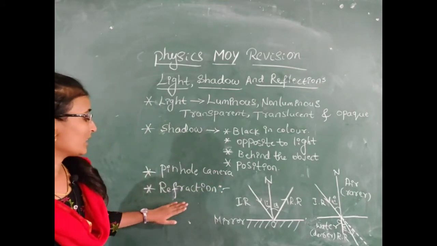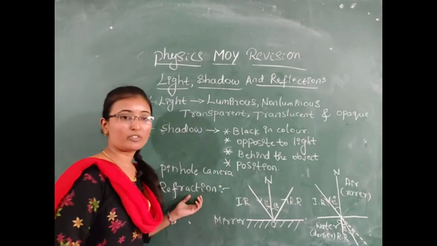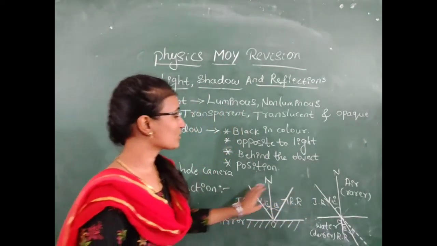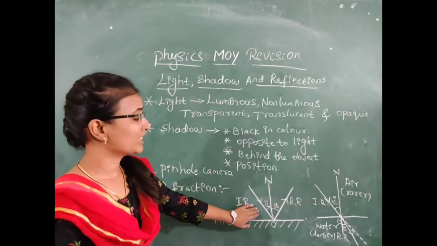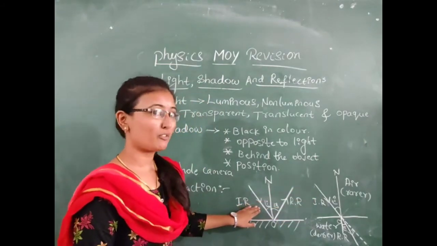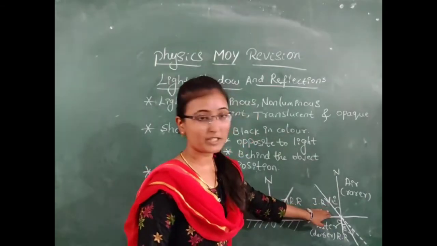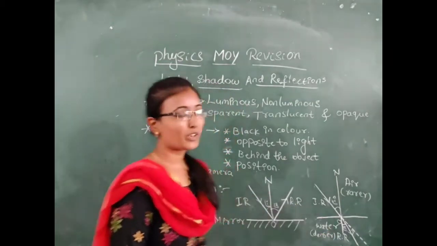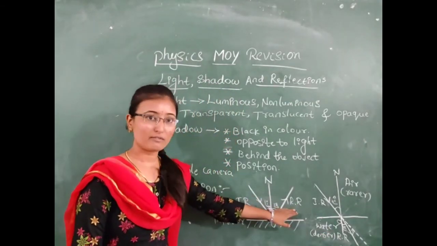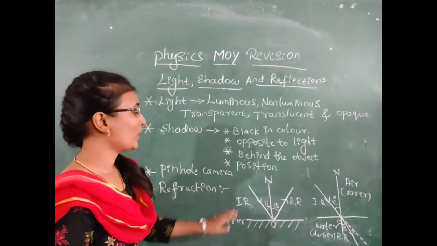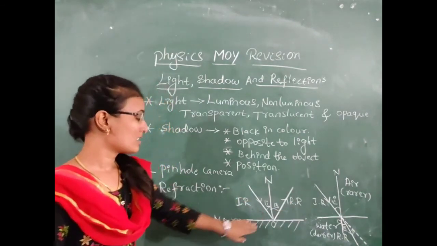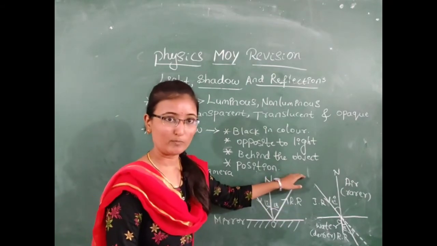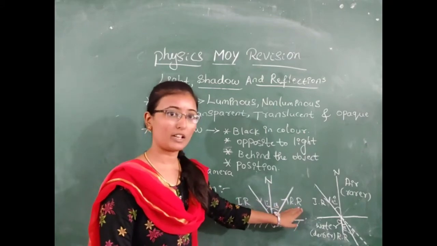Next, we are going to study about refraction. Here you can see these two images. Consider these two examples. The first one is a representation of reflection of light, and the second image represents refraction of light. What is the difference between these two? First, let us know about reflection of light. When a light ray hits a mirror or any surface, it bounces back to the same medium. That is called reflection of light.